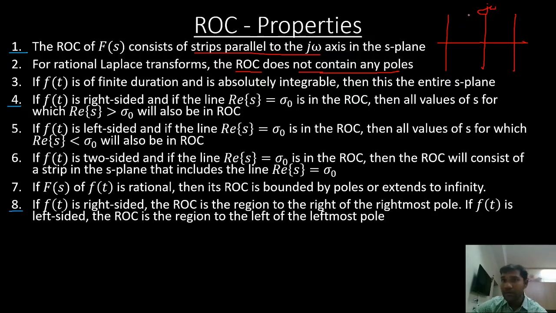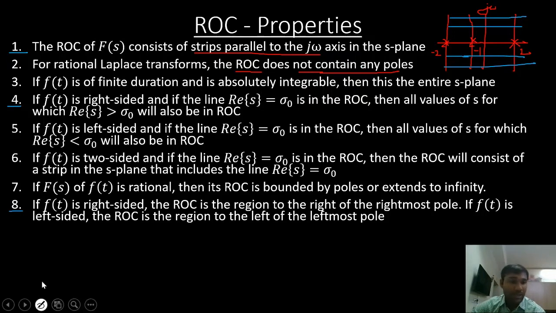Suppose I have three different poles for my given Laplace transform. Let me say -1, -2 and 2. These are my three different poles. Now my ROC should not contain any poles. My ROC can't be something like this, because in my ROC there are poles. -1 is a pole and 2 is also a pole. It should not contain any poles, right? My ROC can't be like this.